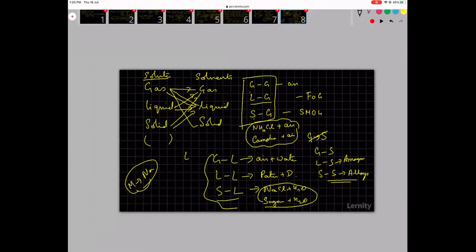Before I move there, a question for you. Have you ever wondered that in this equation, N2 plus H2 forms 2NH3, why is nickel or palladium or platinum used as a catalyst?